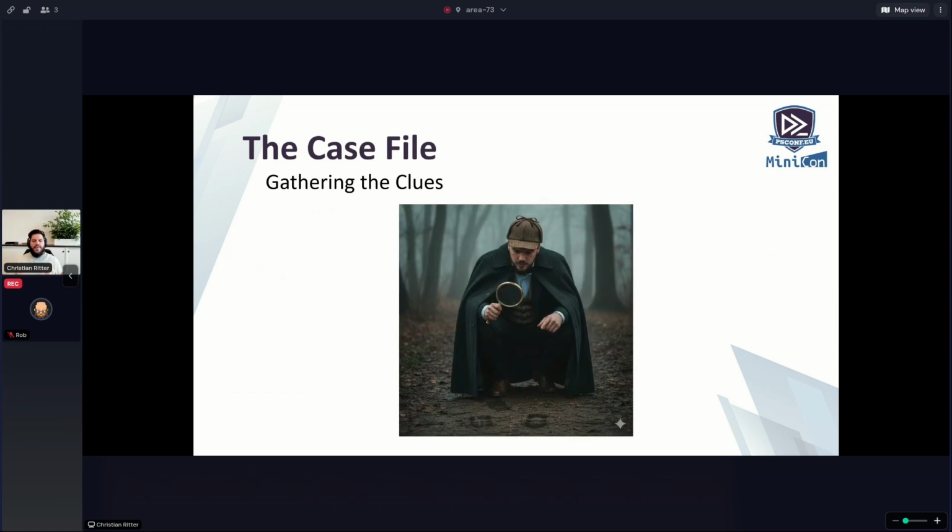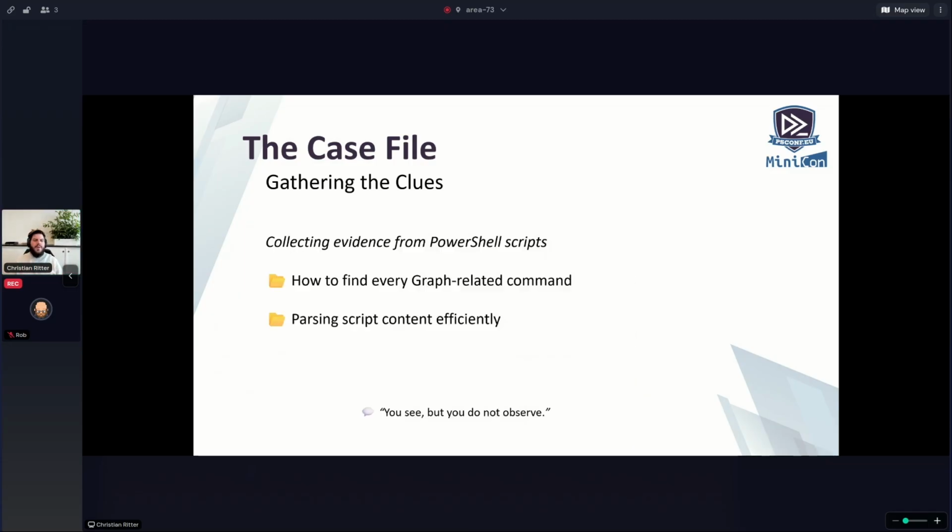So we want to gather those clues. As you can see in the picture, I also got this little deerstalker and also a magnifier. Okay, let's go ahead. What I mean by gathering the clues: we want to collect evidence from our PowerShell script, how to find every Graph-related command, parsing script content efficiently. You see, but you do not observe.